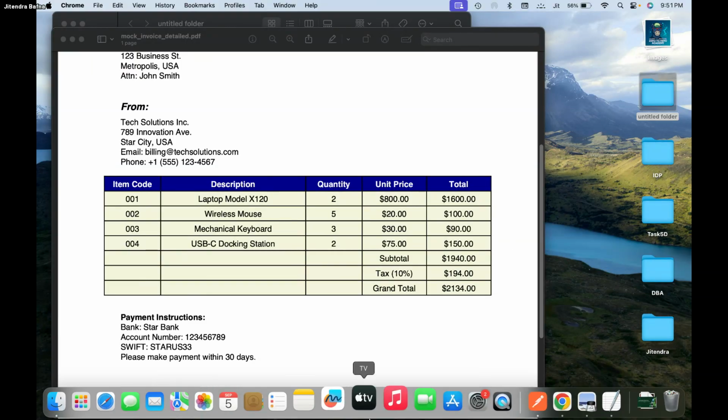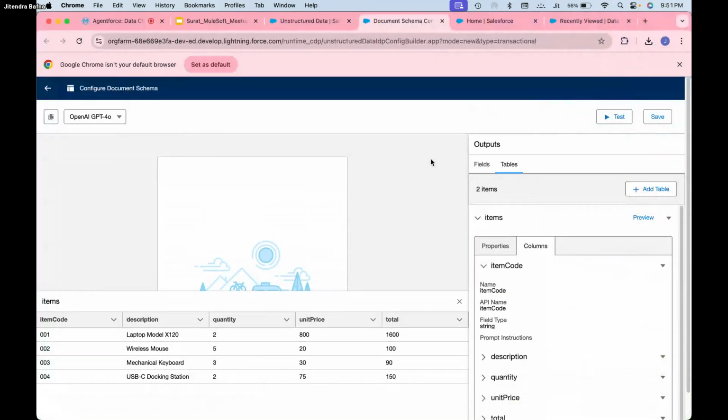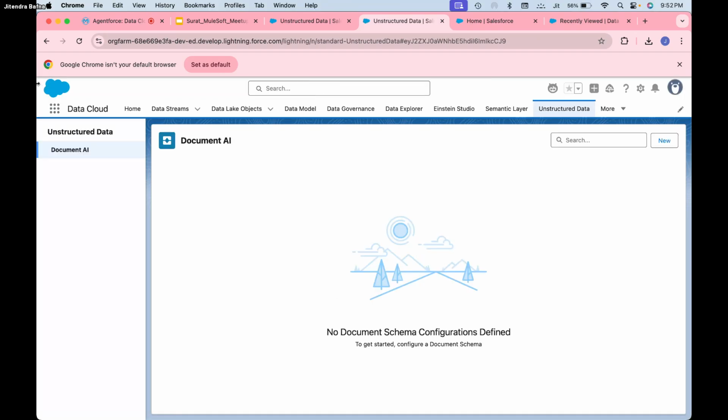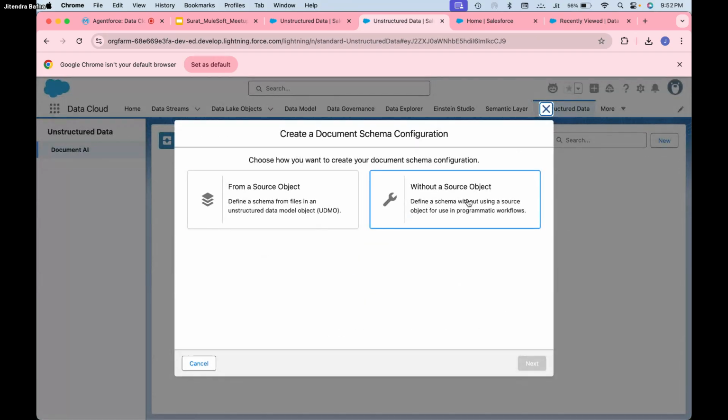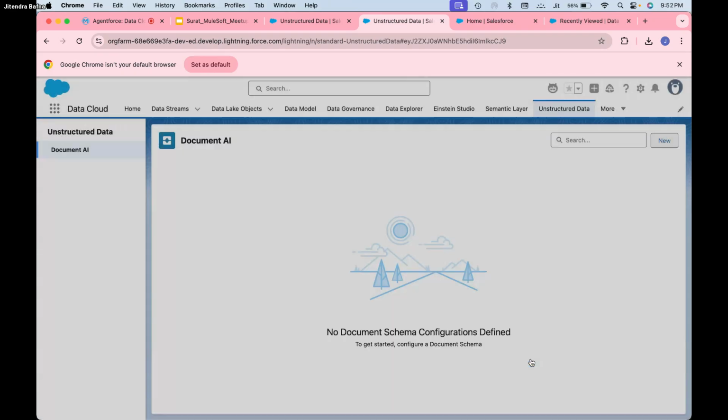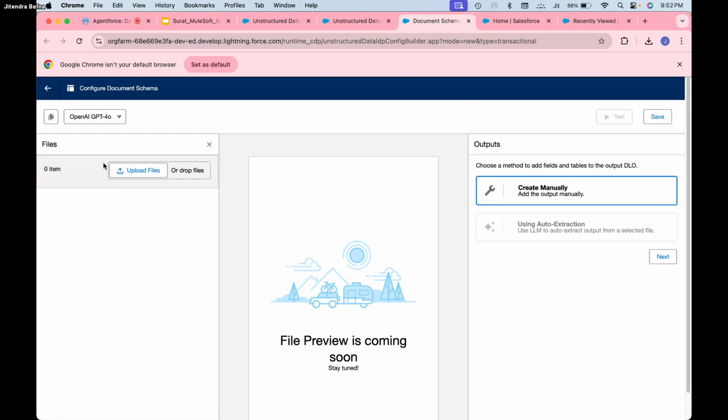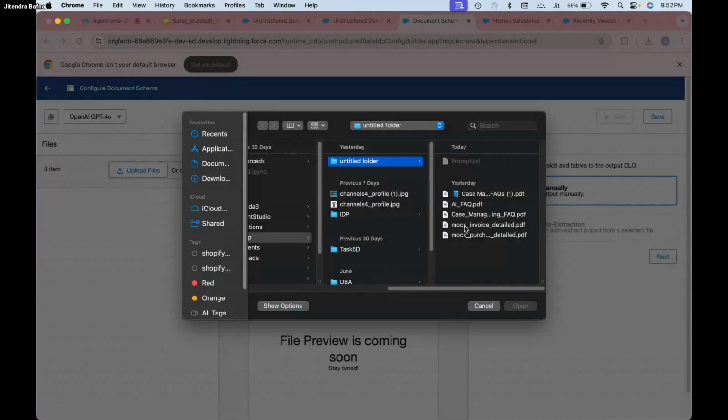You can create it manually also, right? But why would we want to create it manually? In case you have a complex document and you want to extract something specific, you can generate with a document and later you can edit and add more and more information. Okay, so let me create one more document type. I can just say new, without source object, next, and I will upload the purchase order this time.